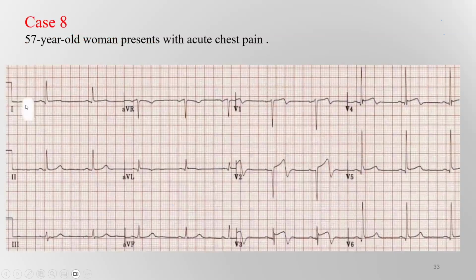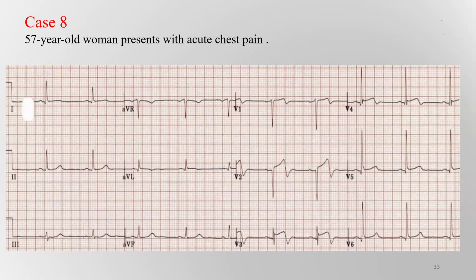Case 8, a 57-year-old woman presented with acute chest pain. If we look at the precordial leads V1, V2, V3, and also V4, there is a biphasic T wave. The first part is upright, and the second part is inverted. If you see this image of biphasic T wave from V1 to V4, this is a case of Wellens syndrome,